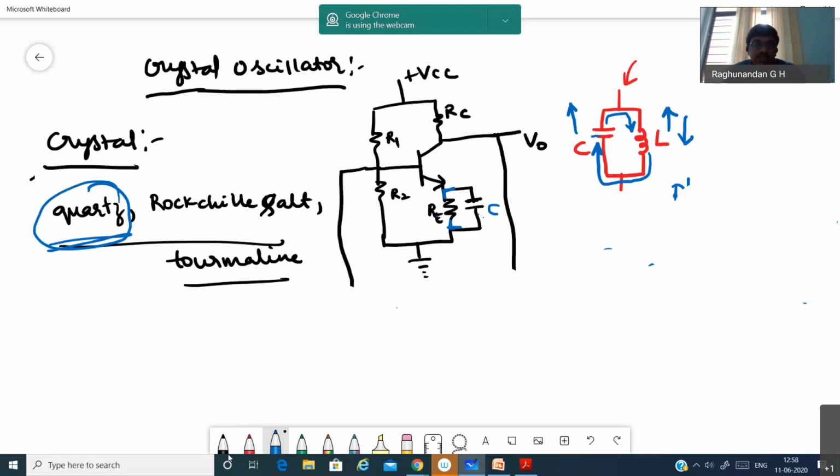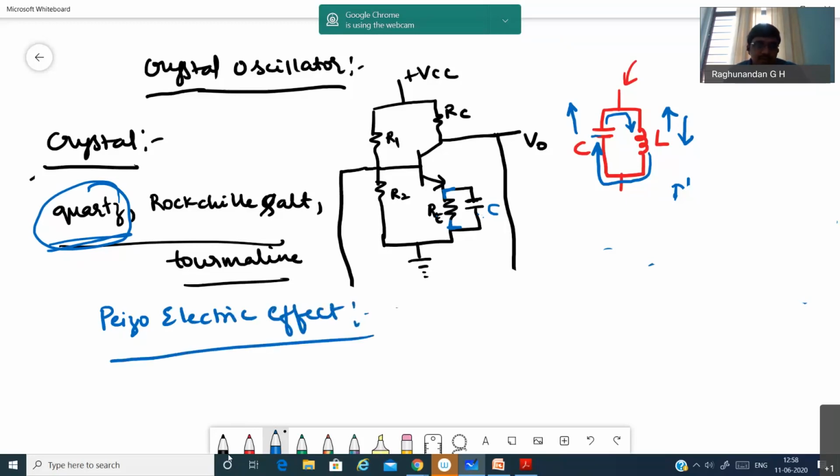Why do we use quartz crystal? Because a crystal follows a principle called the piezoelectric effect.